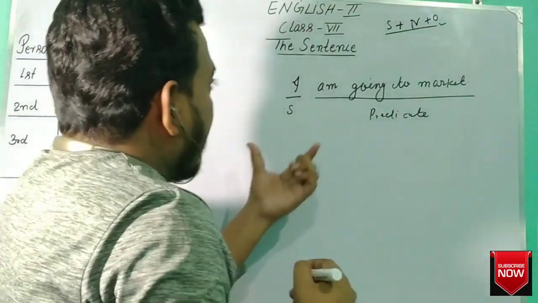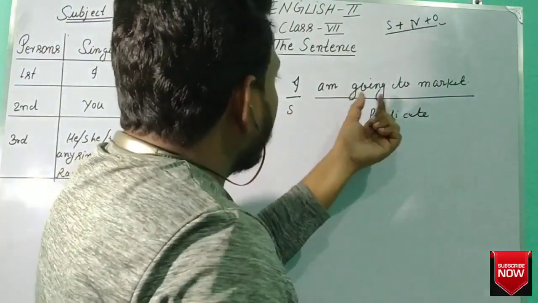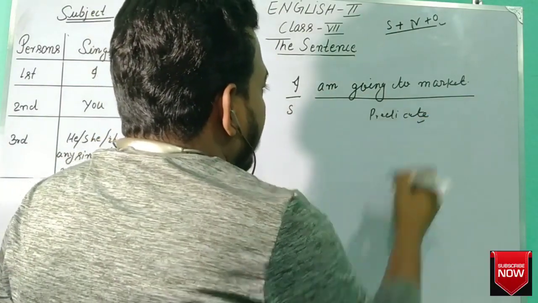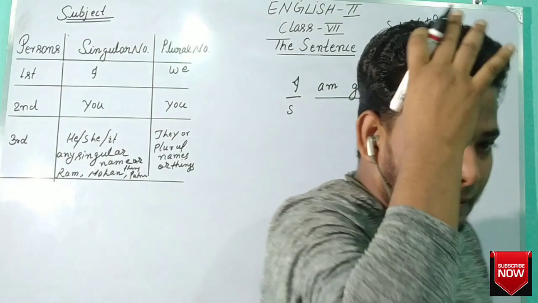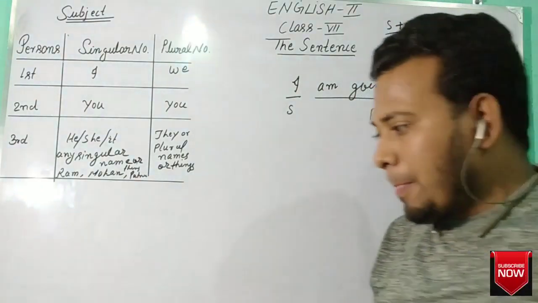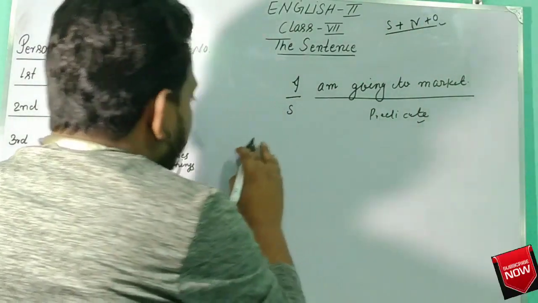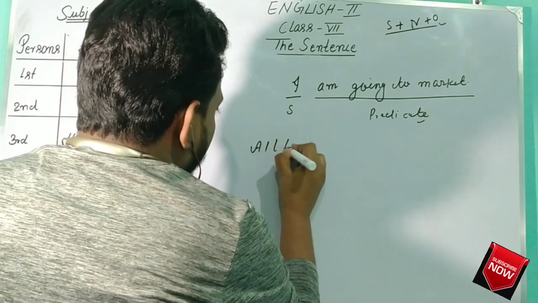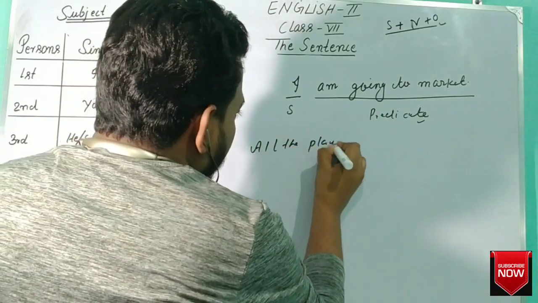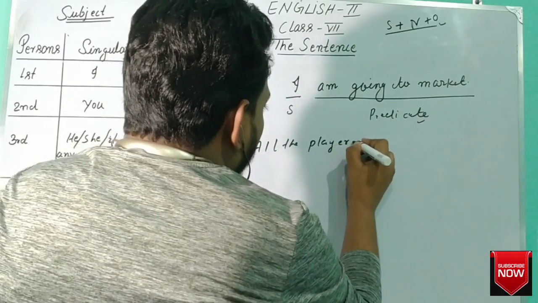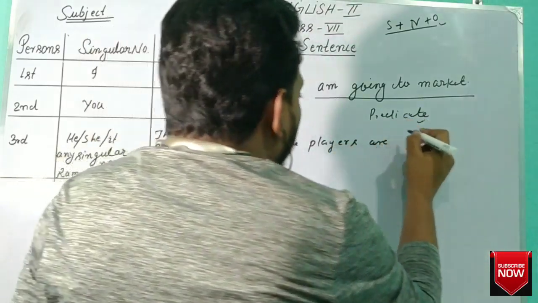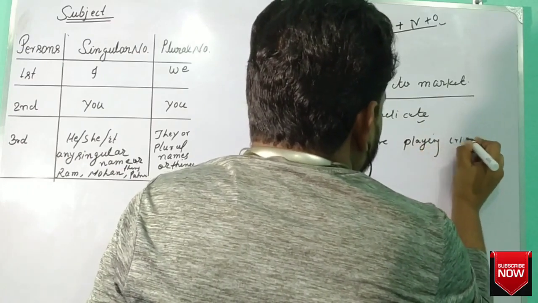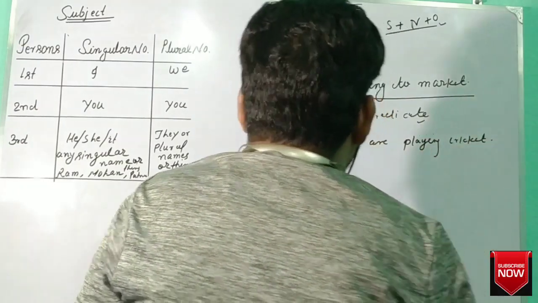Now here, I am going to market. Here I is the subject, and I am going to market is the predicate. Now for example, all the players are playing cricket.